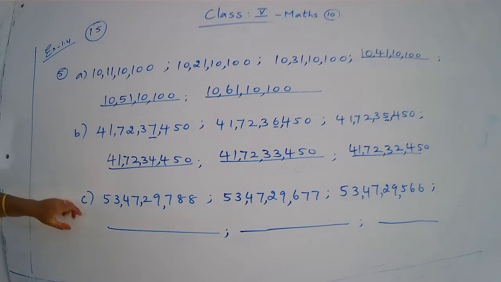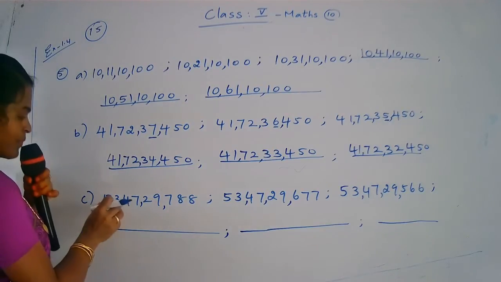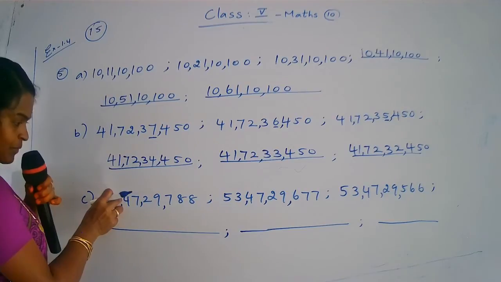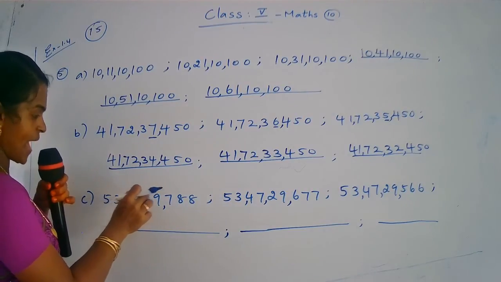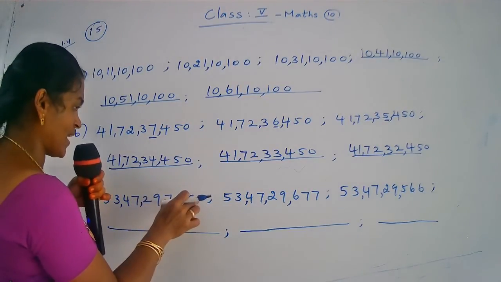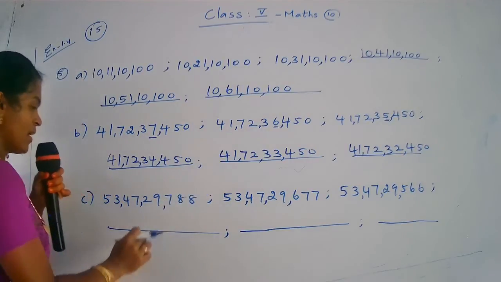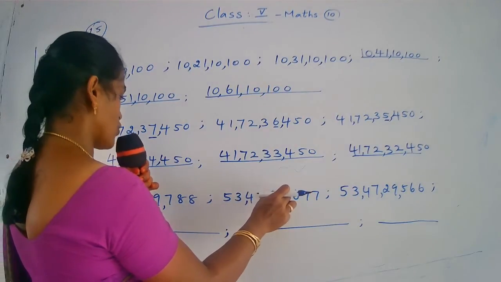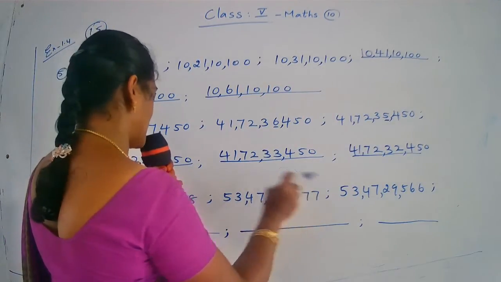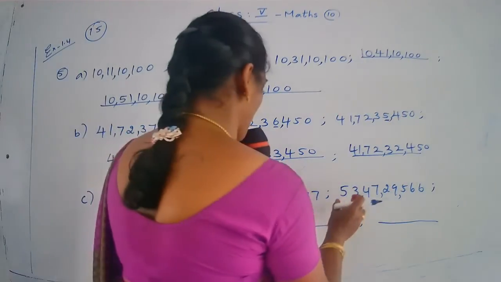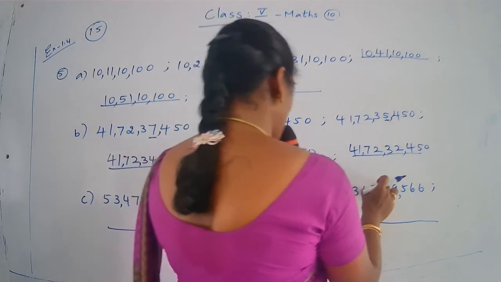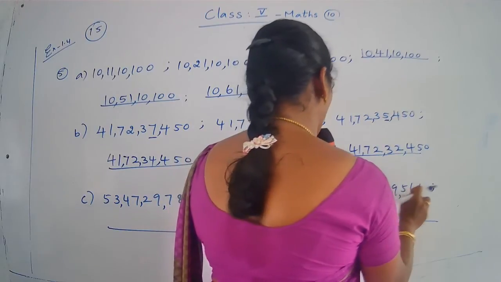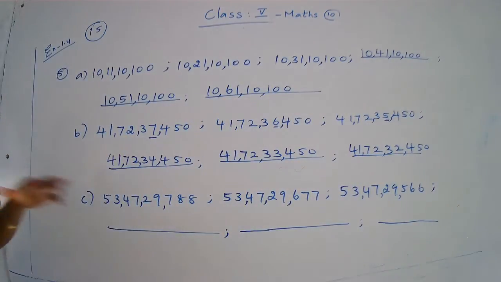Fifth question, C part. Okay, now you read the number 53 crore 47 lakh 29,788. Okay, the next number 53 crore 47 lakh 29,677. Next number 53 crore 47 lakh 29,566. So next number, what is the next number? What is the difference between these numbers?